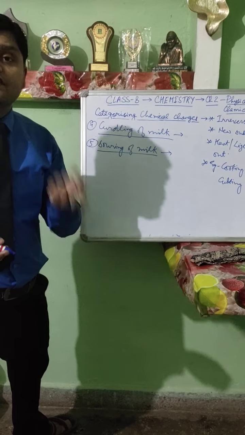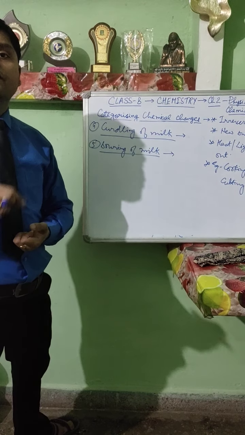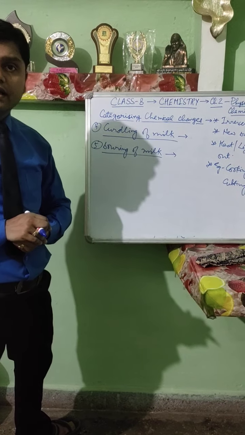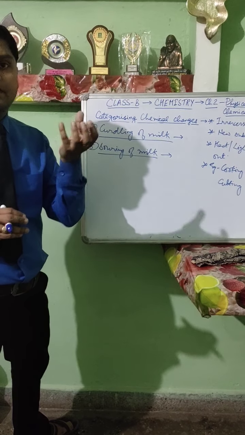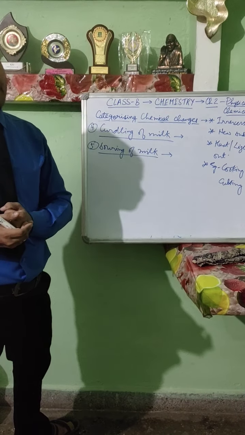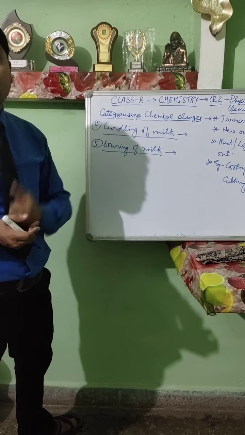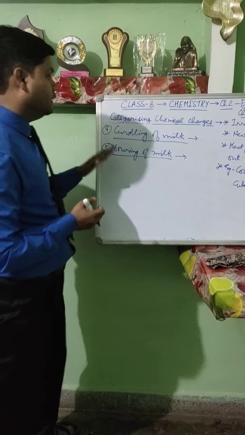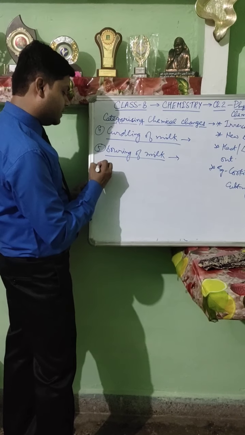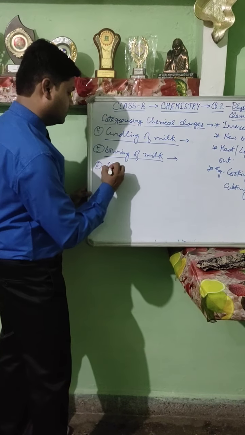We use cottage cheese, or paneer. A few drops of lemon are dropped in the milk, and then the top layer gets separated. A semi-solid mass is collected, which is known as paneer, or cottage cheese. Can that cottage cheese be used to create milk again? No. Therefore, that will also come in the category of chemical changes.